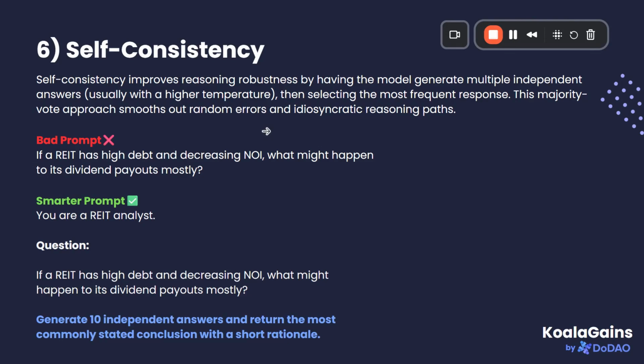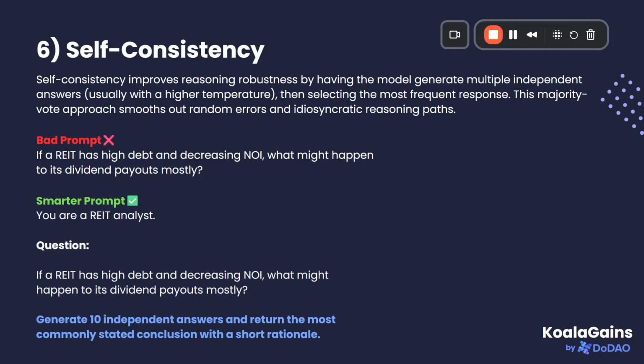In self-consistency, you ask the LLM to produce multiple independent answers to one question, or you ask it to produce multiple independent solutions to one problem. And the answer or the solution that occurs the majority of the times is taken as the one that is correct.